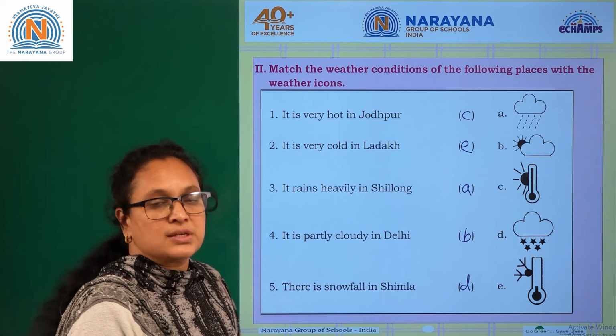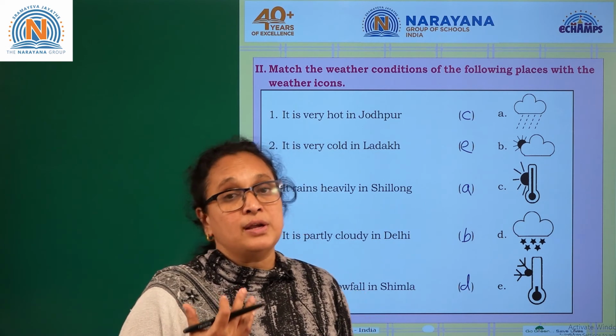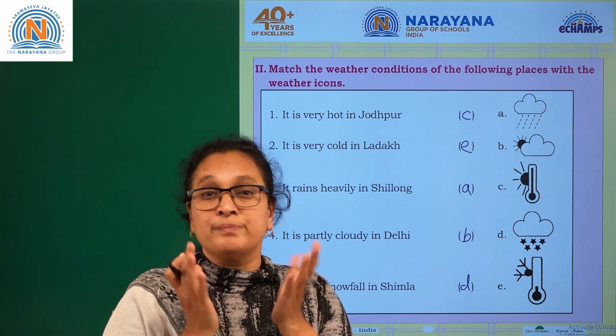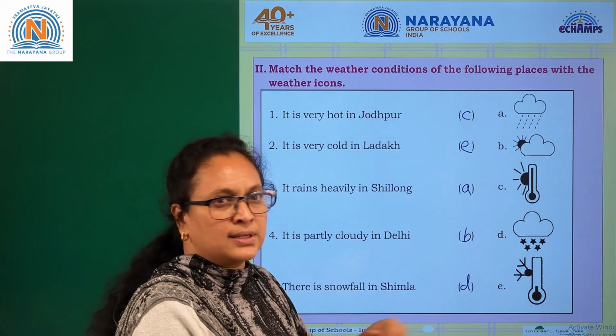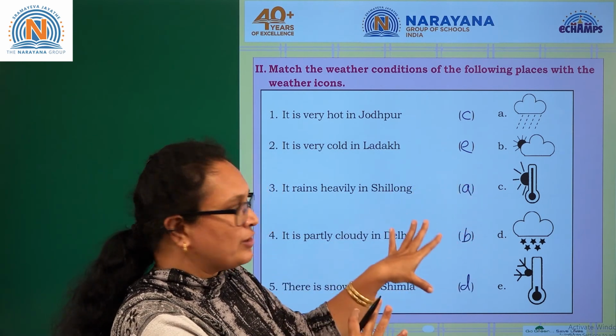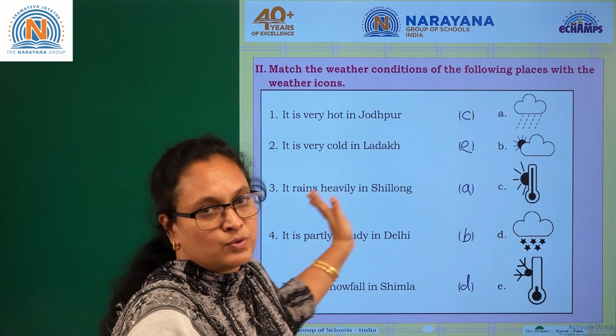I think this is very clear for you, and you can make use of this. This is the observation skill you're getting by this. No name is given, you just need to find out the icons and answer with the help of them.